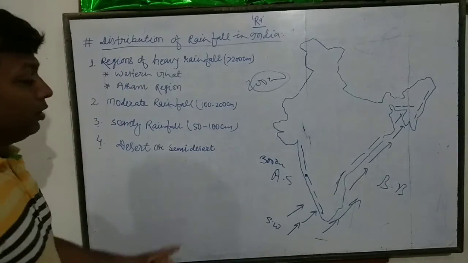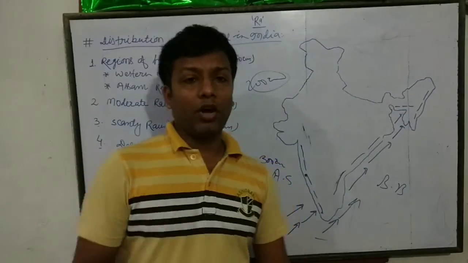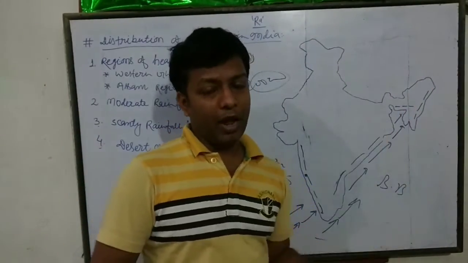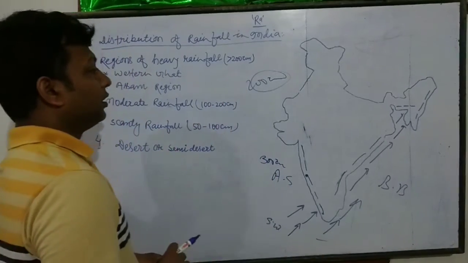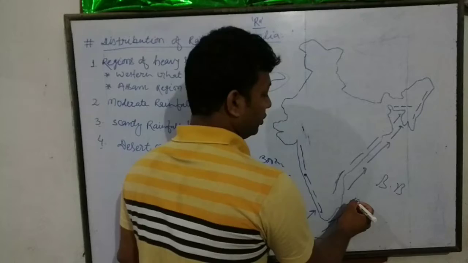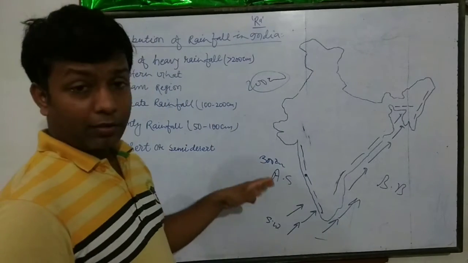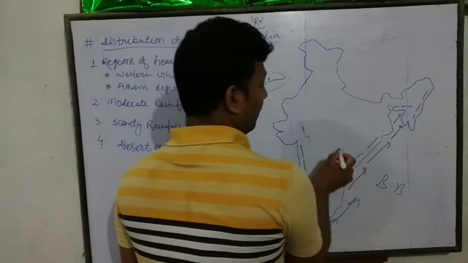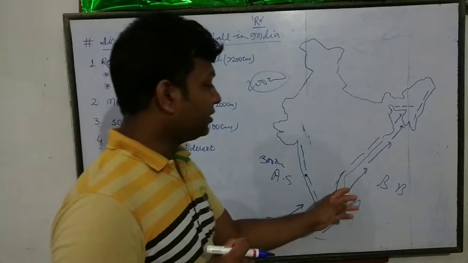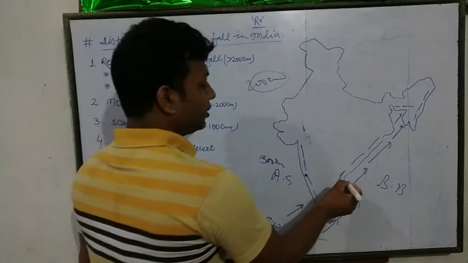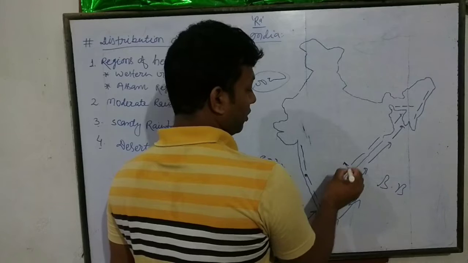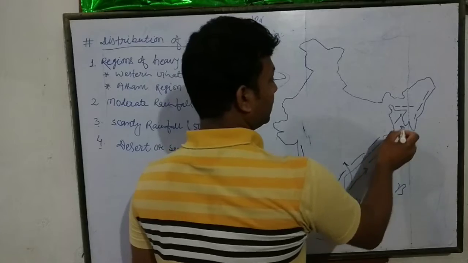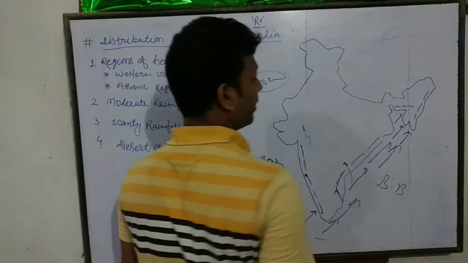Now another thing, your most awaited question: why does Cherrapunji receive the heaviest rainfall in the world? This is the chance to deal with it here, the Bay of Bengal branch. Because of pressure difference, that means pressure gradient, some part of the southwest monsoon goes here and some part goes this way.